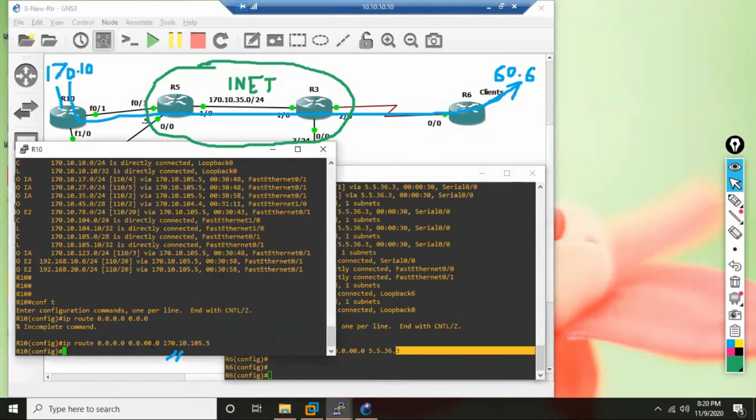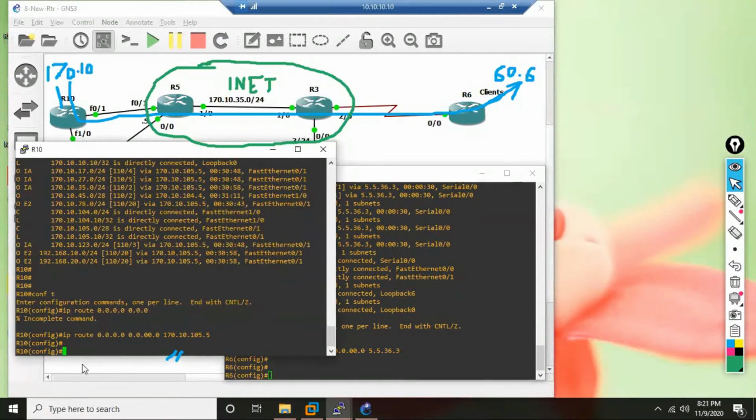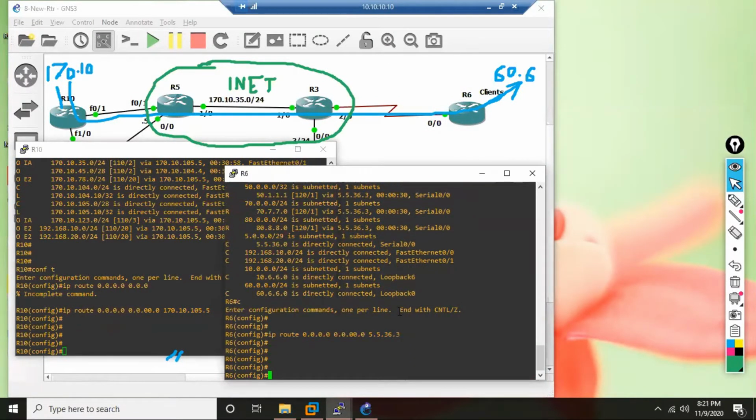See, I made a mistake here. Somebody is telling me I put a double 0. Okay, and I press enter. Did my router respond back? No. If you configure something and your router does not respond back, that means the router is accepting that command. Even if I put it like this also.